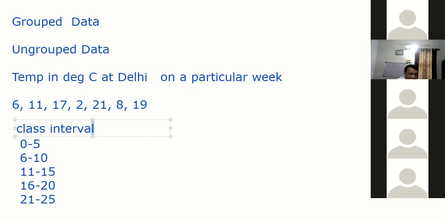So what is my class interval? This is 0 to 5, 6 to 10, 11 to 15, 16 to 20, 21 to 25. In this case, it's all my choice, guys. So this is a class interval.